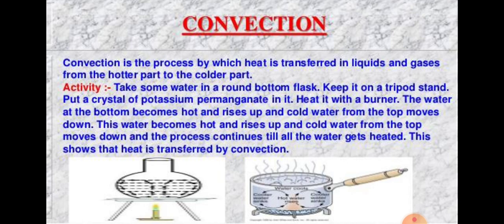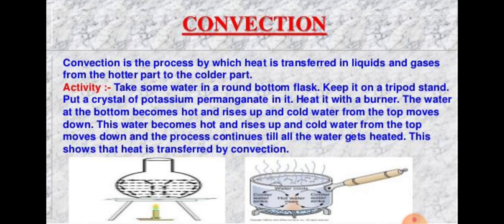The arrows drawn in the beaker show the direction of convection currents which take place during heating of the water. We can now say that water in a beaker is heated by convection currents, and water is a good convector of heat.